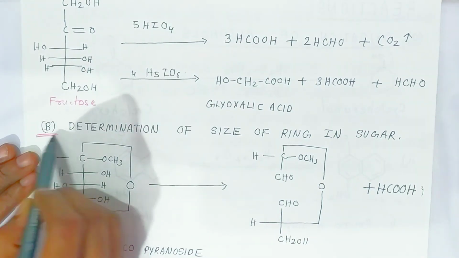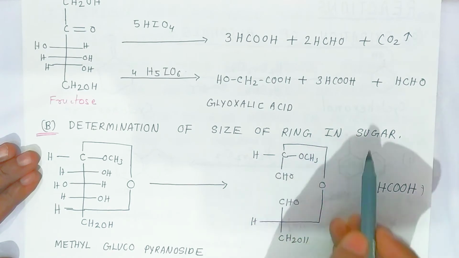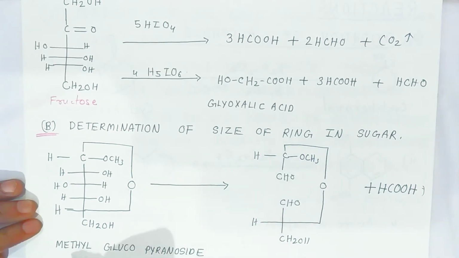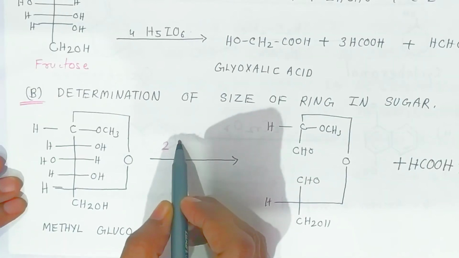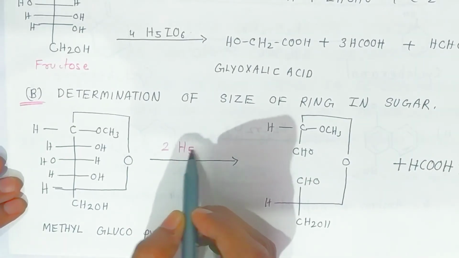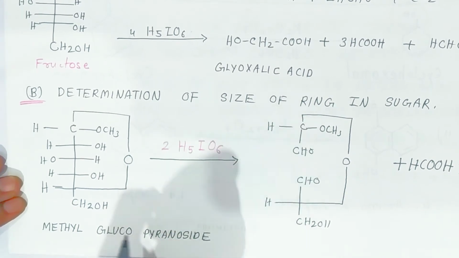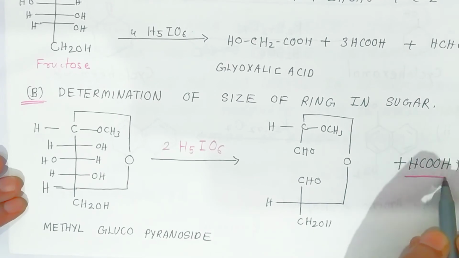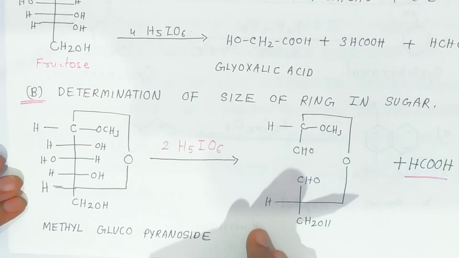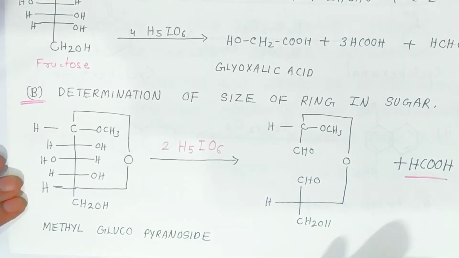Now the second application, students, is determination of the size of the ring in sugar. Here you have methyl glucopyranoside. If you add H5IO6, periodic acid, what happens? It forms formic acid. One formic acid will tell you the size of the ring.